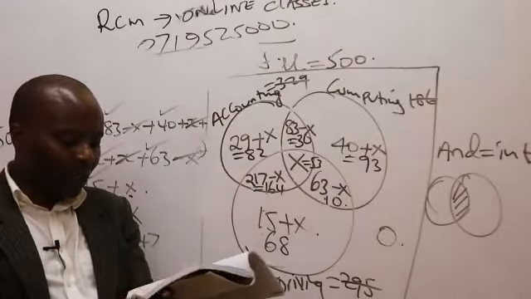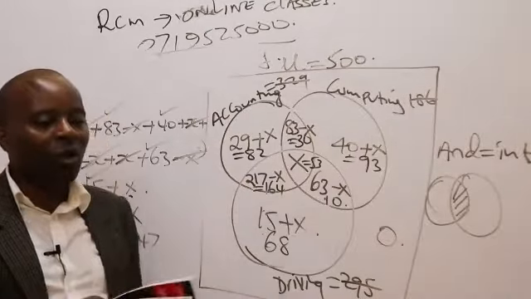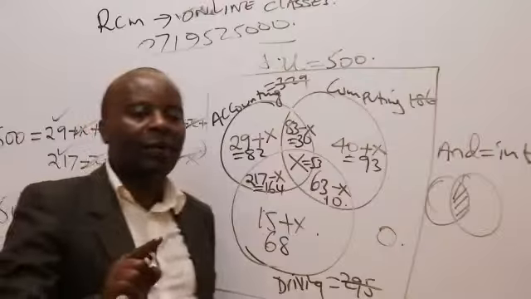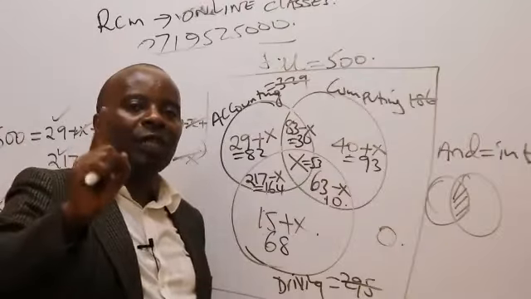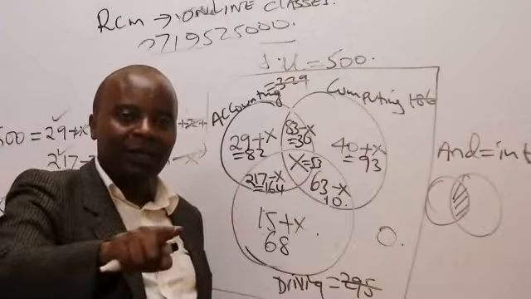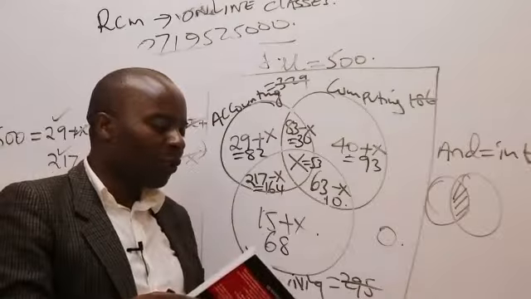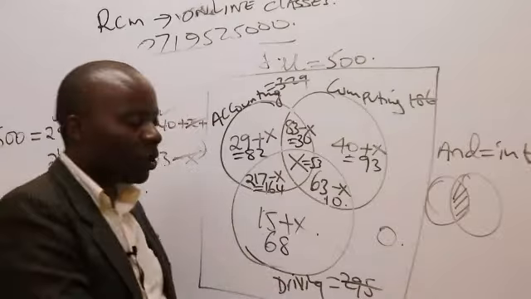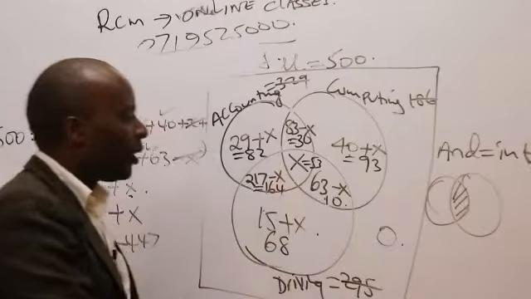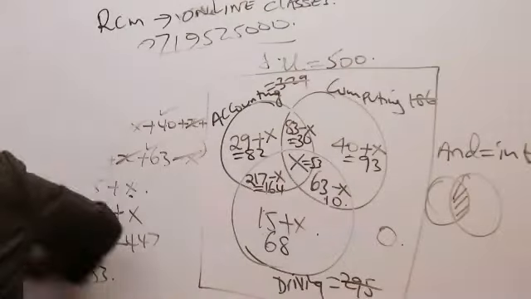Ladies and gentlemen, for number 2, they want us to give them the number of students undertaking all the 3 courses. You don't tell your examiner to refer above. If you tell me to refer above, I'll give you a fail. So what you need to do is simply write that particular number.